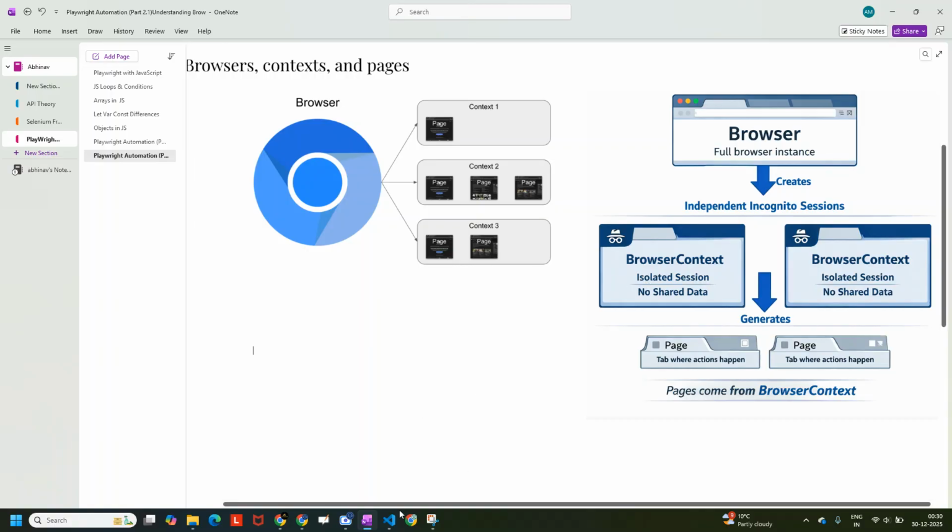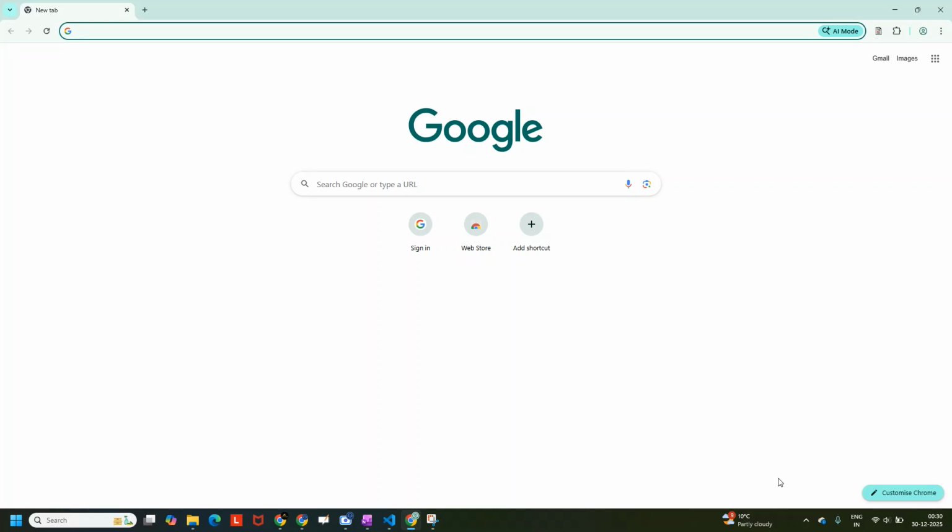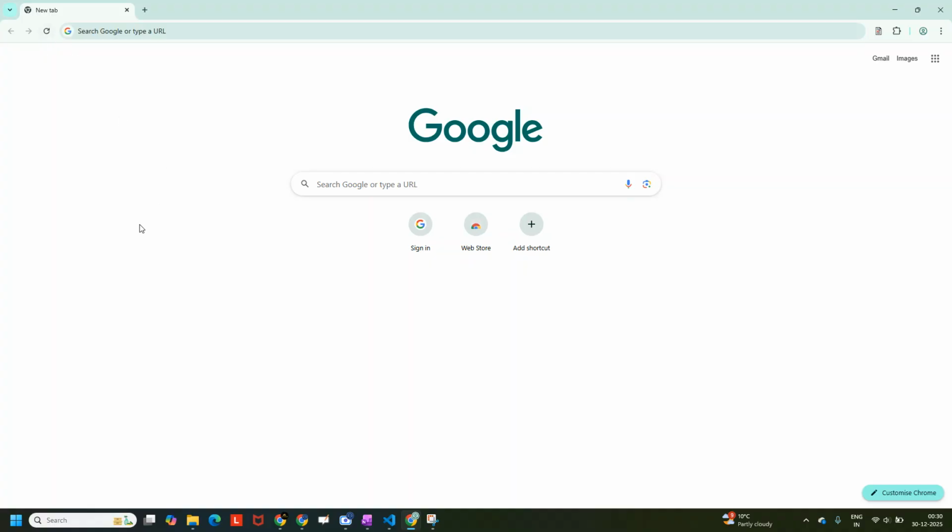Which means, allow me to explain it. So let's say I am opening this particular Chrome profile. So this is my full browser instance. So what is a browser? Browser is a full browser instance. It contains many things. It contains my data. It contains my sessions. It contains my cookies. It contains my extensions as well.